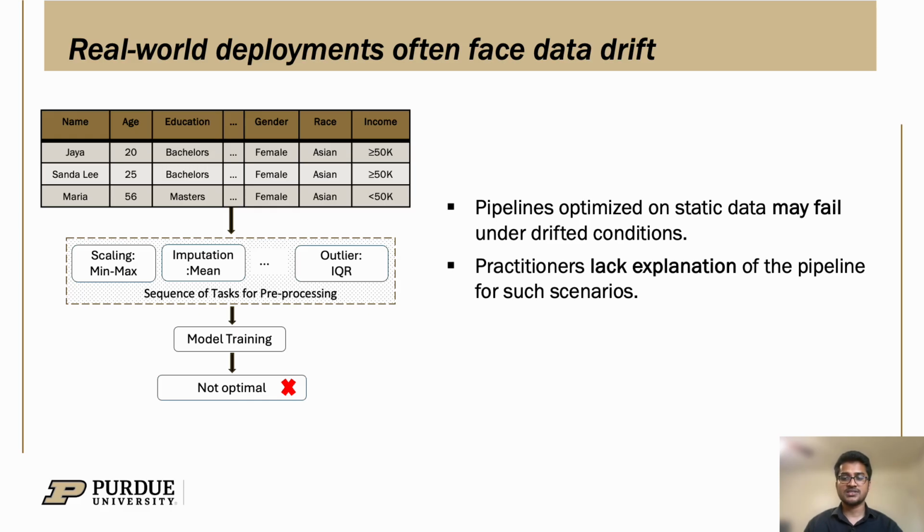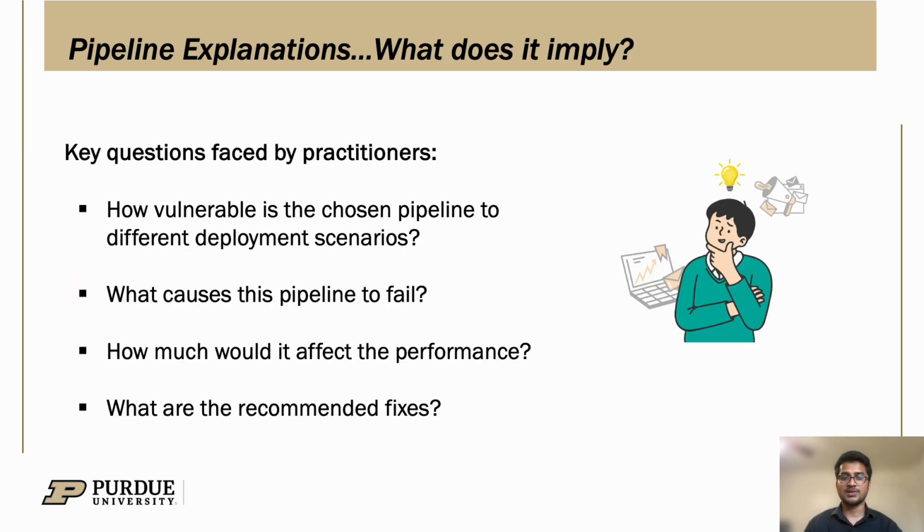So the practitioner is left with a bunch of questions about the pipeline, like how vulnerable is the chosen pipeline to different deployment scenarios, or what are the root causes that make this pipeline fail, or how critically this drift could affect the performance, or finally, what are the recommended modifications of the pipeline to fix this issue. So here's how addressing these questions formalizes our notion of pipeline explanation tailored to practitioners.